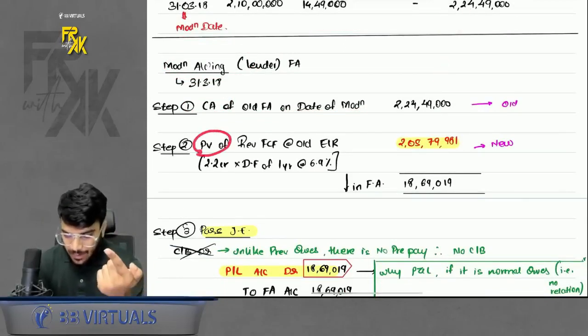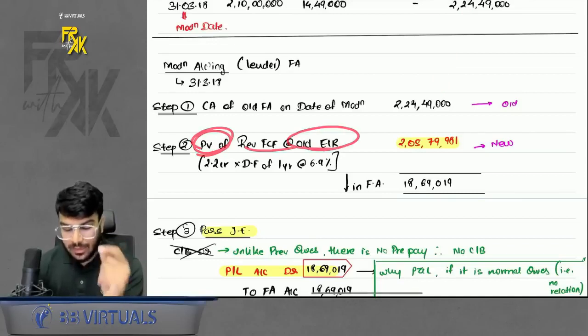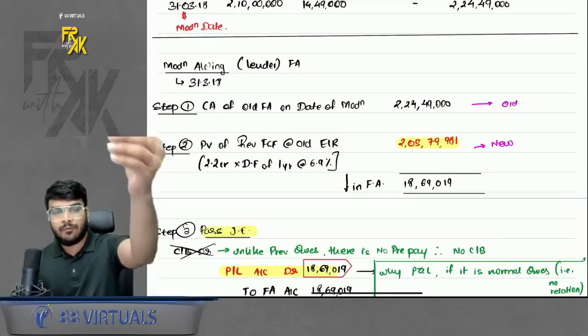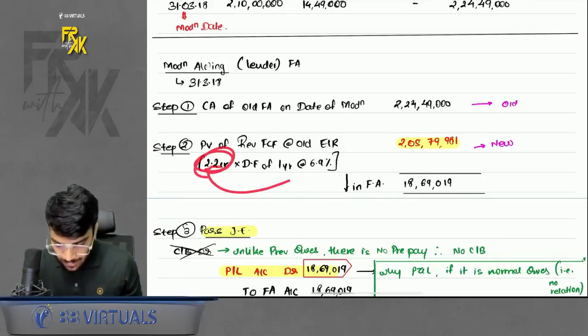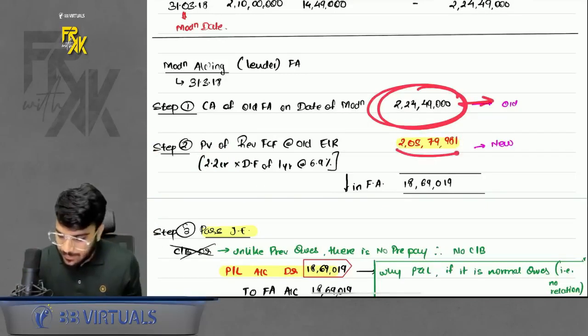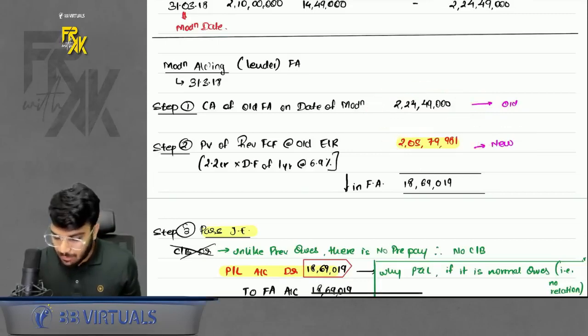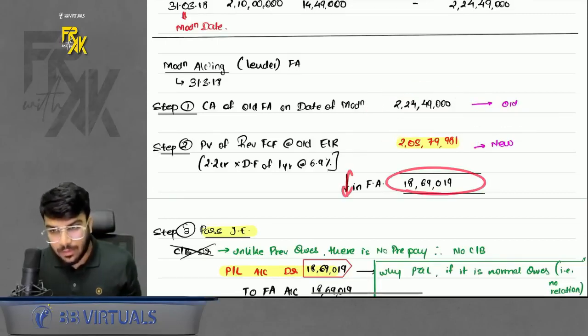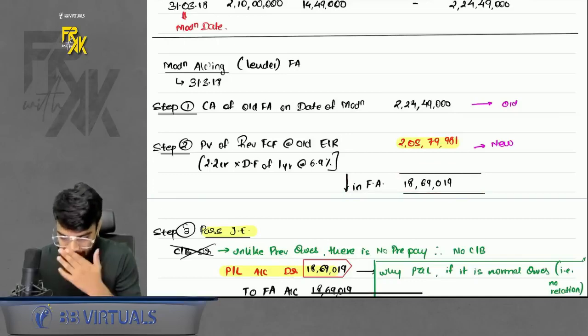Second, present value of revised FCF at old EIR. The revised cash flow was reduced from 2.4 to 2.2. So take the 2.2 cash flow and find the present value. You get this amount. Consider this to be the old amount and this one to be the new amount. That means you will come to know how much the reduction is going to be. So the reduction is approximately 1869,019.